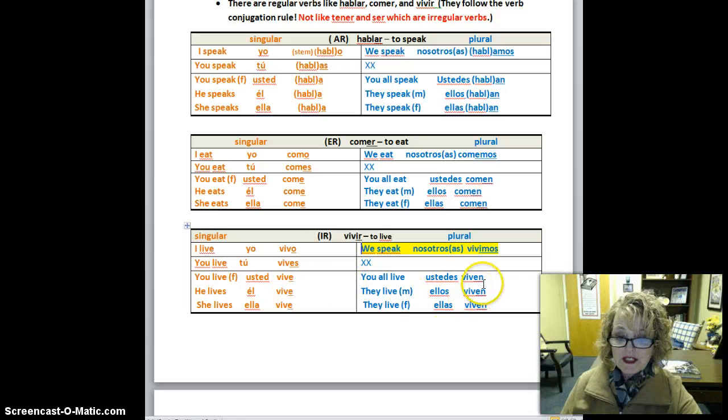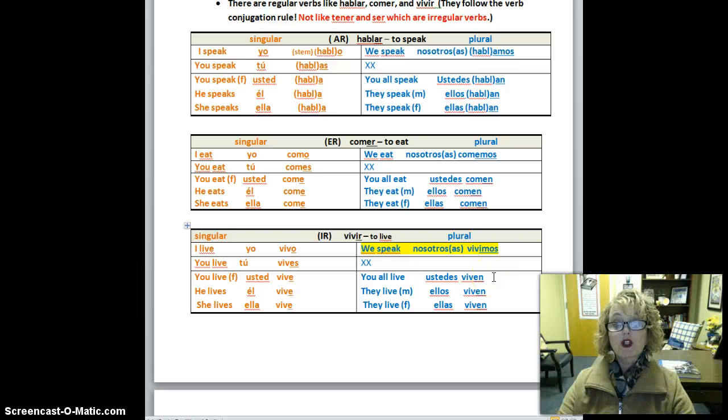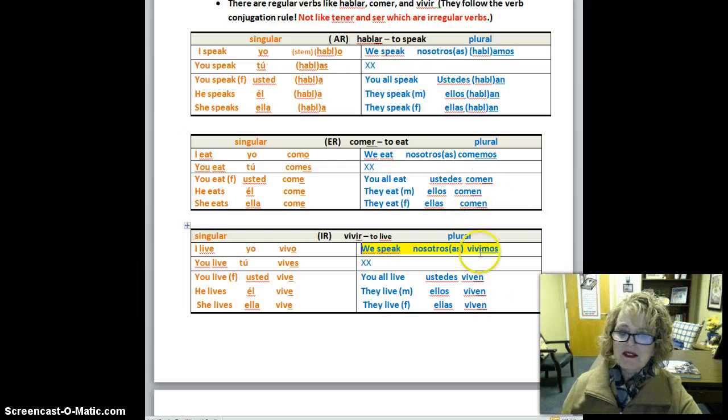If I want to say you all or y'all, and I am not included in the action, I would say ustedes hablan español, ustedes comen en la cafetería, y ustedes viven in Athens. So it's EN, EN. These are exactly alike.